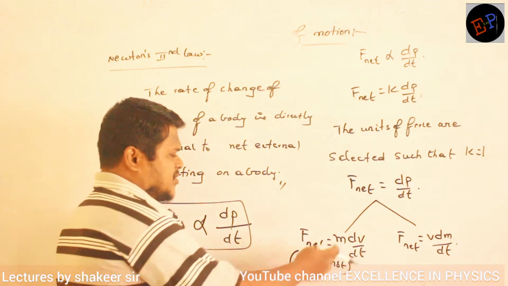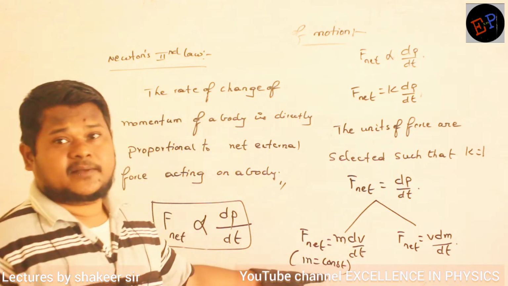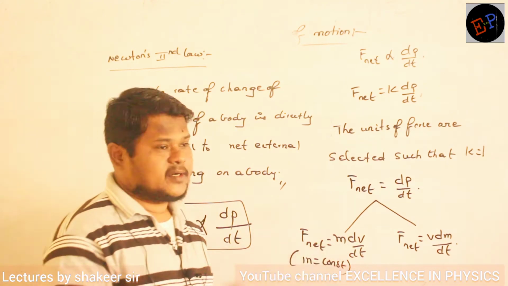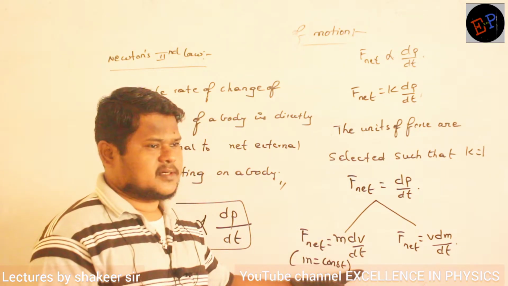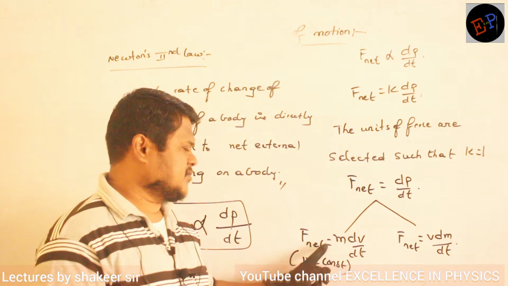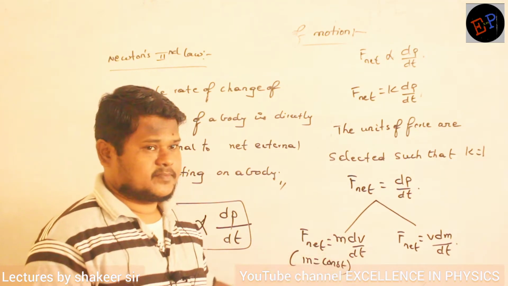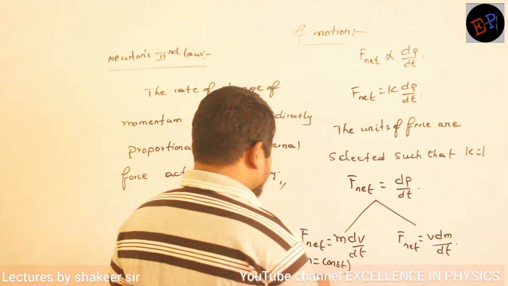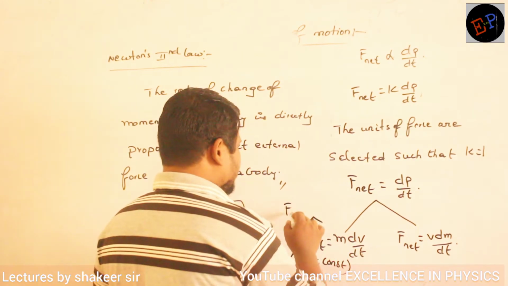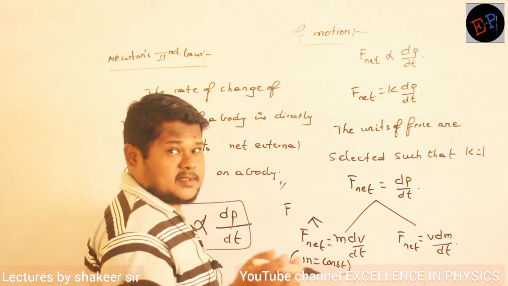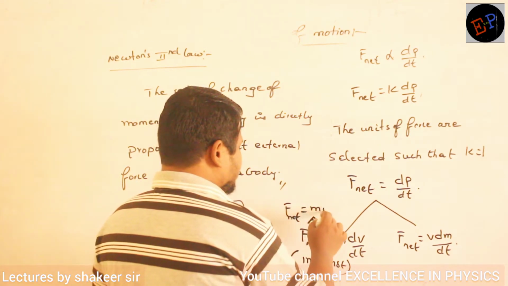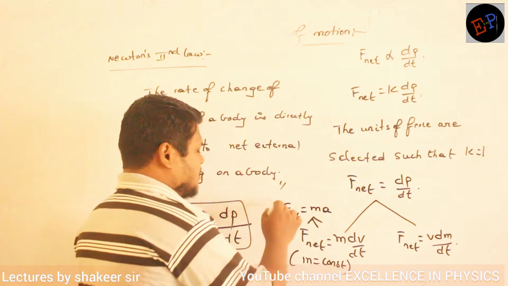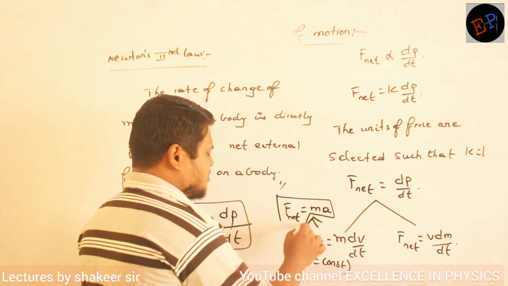Now see, here what is meant by dv divided by dt? dv divided by dt, acceleration, no? Change in velocity by change in time, acceleration. So I can write F net is equal to m into a. Can I write like this? Clear? So the same equation I can write. You write it in the bottom, because there is no gap here, I am writing here. So F net is equal to mass into acceleration.